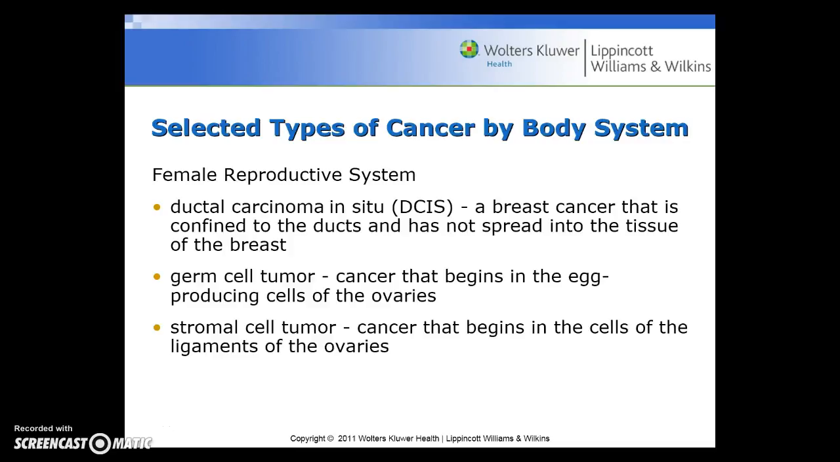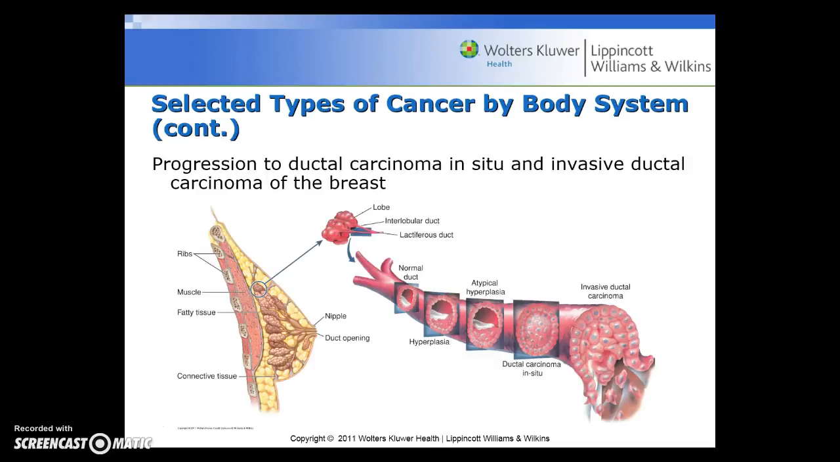Cancers of the female reproductive system: DCIS is a ductal carcinoma in situ, and that's a breast cancer that is confined to the ducts and hasn't spread into the tissue of the breast. Germ cell tumor, that's cancer that begins in the egg producing cells of the ovaries. Stromal cell tumor, that's cancer that begins in the cells of the ligaments of the ovaries. And here you can see progression to ductal carcinoma in situ and an invasive ductal carcinoma of the breast. And that's a really interesting picture there.